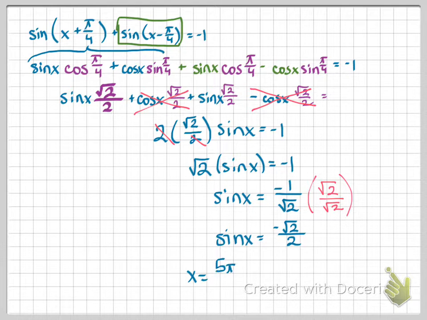The answers are at 5 pi fourths and at 7 pi fourths. And in both instances, to get my general solution, I've added 2k pi to each of these expressions. So, this wasn't really any harder than solving a basic equation. We just had to apply a formula. After that, it was a matter of evaluating what we knew and algebraically simplifying the expression until we were back to just looking for an angle on the unit circle.